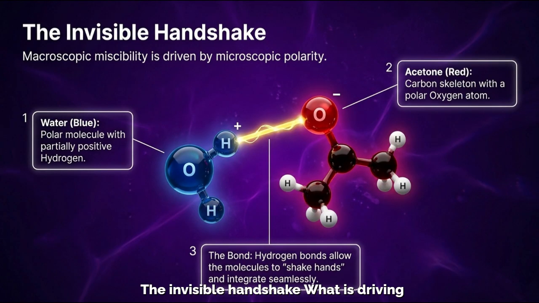The invisible handshake. What is driving this macroscopic miscibility? The answer lies in what we call the invisible handshake, driven entirely by microscopic polarity. Water is a highly polar molecule featuring partially positive hydrogen atoms. Acetone, on the other hand, contains a carbon skeleton but features a highly polar oxygen atom. This specific alignment allows them to form hydrogen bonds. They quite literally shake hands at the molecular level, integrating perfectly despite their differences.